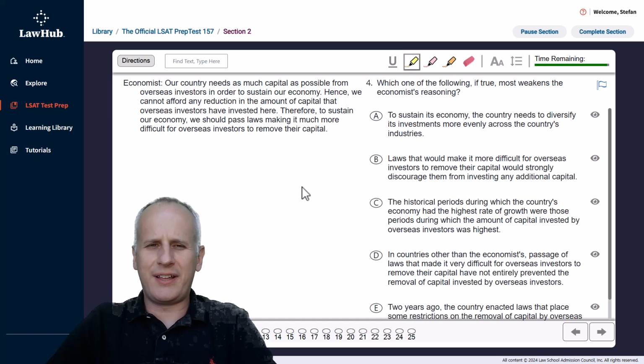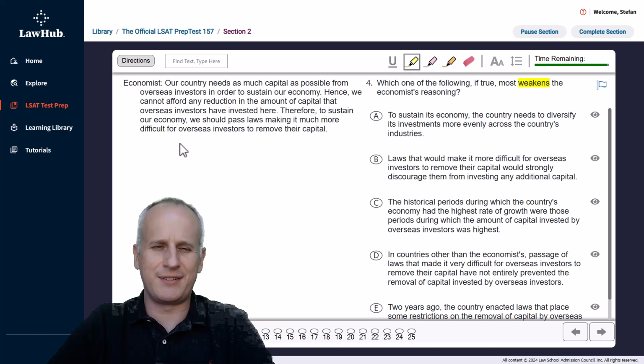This is question 4 of LSAT PrepTest 157, second section, the first logical reasoning section over at lawhub.lsac.org. And as always, we're going to read the question stem first for number 4. Which one of the following, if true, most weakens the economist's reasoning?